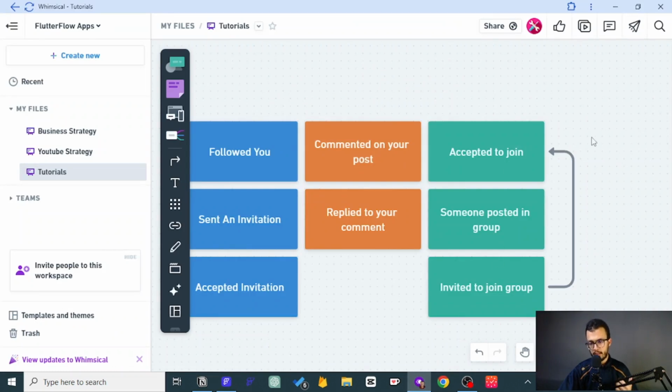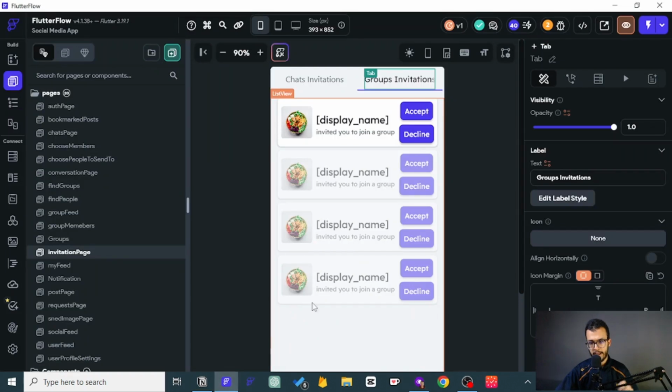So the acceptance of the invitation is linked to the creation of a notification in my profile. I need to be notified when John accepted my invitation, and we talked about that we are not going to be creating the decline or refuse the invitation, so we can keep everyone happy. So let's actually start by working on that. Let's create that accepted to join.